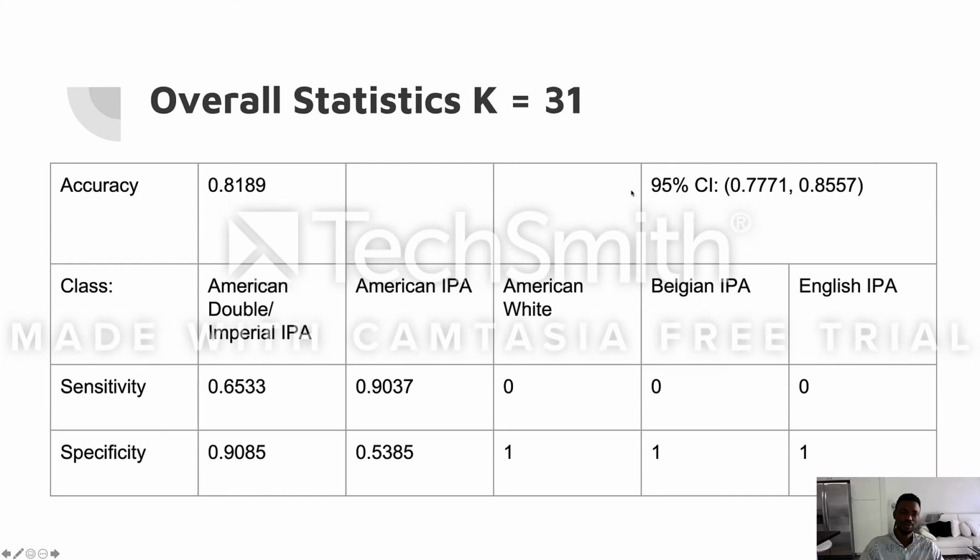We then decided to make a KNN statistic. This shows our KNN classifier, which had an accuracy of 82%, identifying two major styles of IPA, and I think the other two styles are too small in comparison to show an obvious grouping.